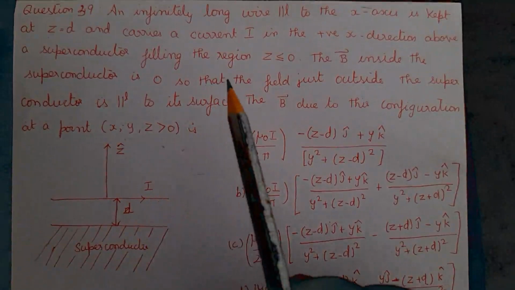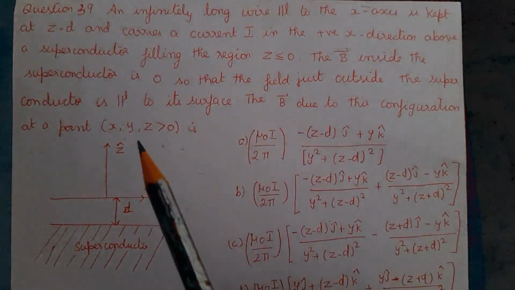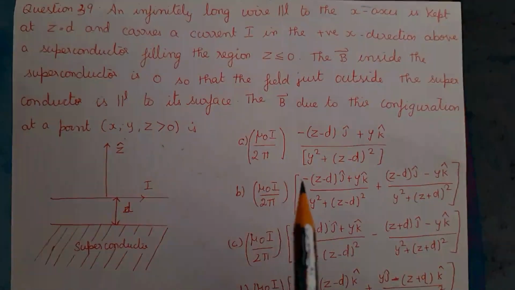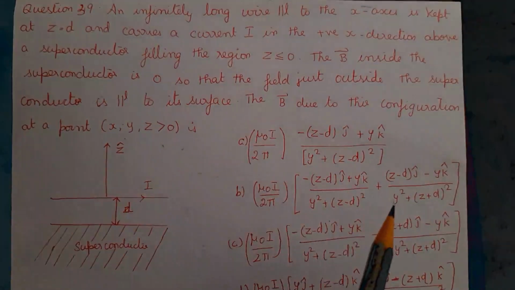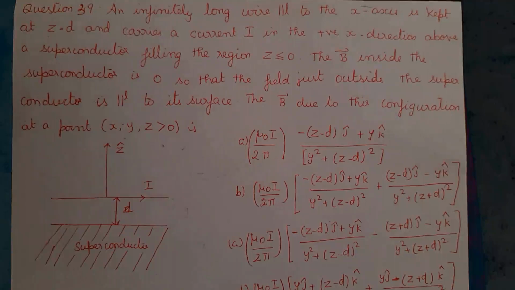An infinitely long wire parallel to the x-axis is kept at z equal to d and carries a current I in the positive x direction above a superconductor filling the region z less than or equal to 0. The B vector inside the superconductor is 0, so the field just outside the superconductor is parallel to the surface. The magnetic field due to this configuration at a point x, y, z greater than 0 is?